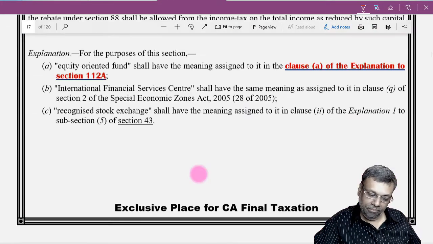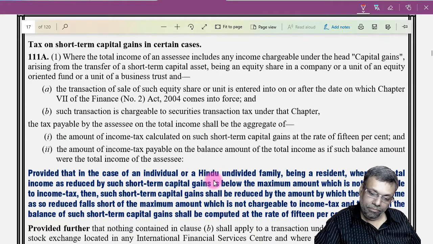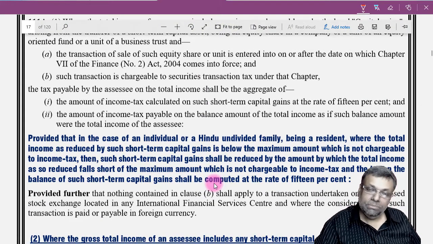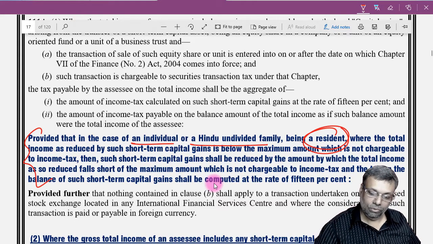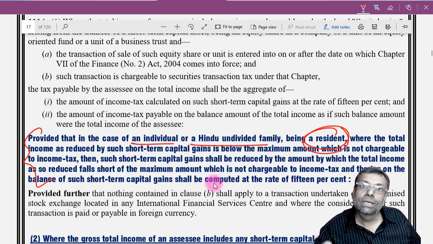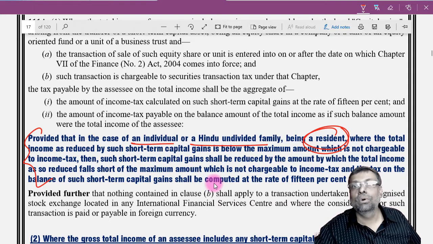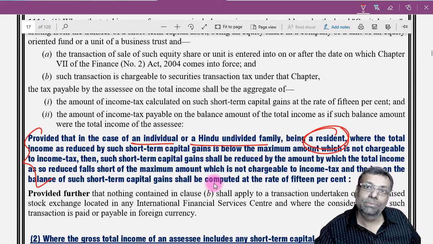Keep that in mind. Okay, see, 111A, under 111A also, that is basically your short-term capital gains on listed shares in case of an individual or an HUF being a resident person. Okay, same type of provision. Okay, so wherever in special rate income this type of enabling provisions are there, you can use the unused basic exemption limit with respect to the special rate income. If such provisions are not there, keep that in mind, then you cannot do that. Okay, that means you cannot adjust your unused basic exemption limit against the special rate income.